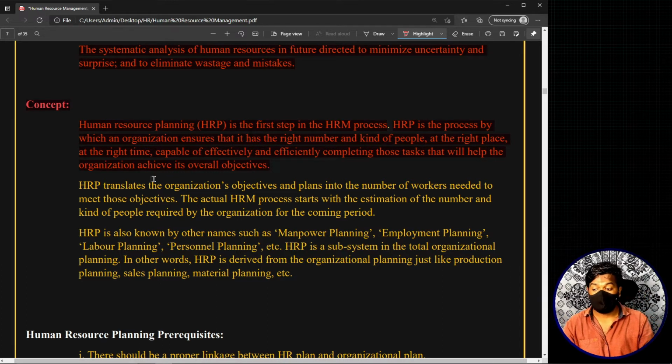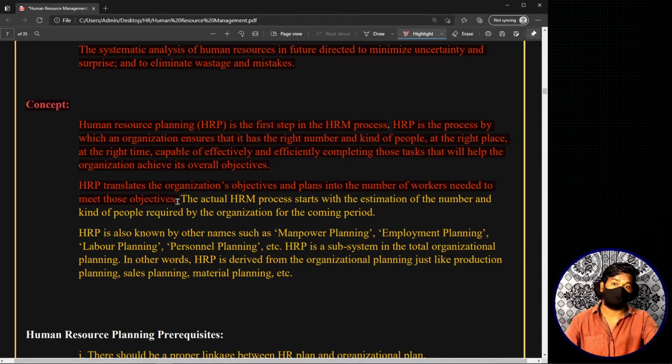Now, human resource planning translates the organizational objectives and plans into the number of workers needed to meet those objectives. This is another important simple understanding related to the concept of human resource planning. If you want to explain this concept to anyone in simple terms, what is the basic purpose of human resource planning, or what does human resource planning actually do?